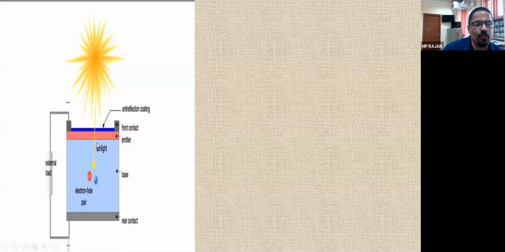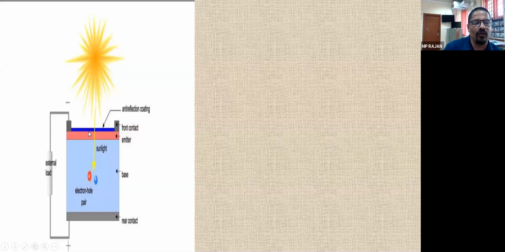When it is exposed to the sun, रोशनी इसके ऊपर पहुंचती है, that time the neutral atoms in the PN junction get broken, and the negatively charged electrons move towards this terminal, and the holes move back, and there is an electron flow. If you connect this solar cell to an external load, the electrons will move like this, or you can say the current flows. This is what we have seen in the last class.